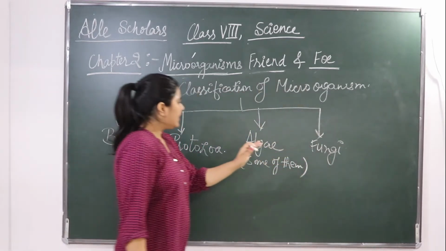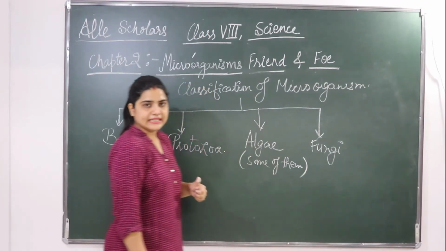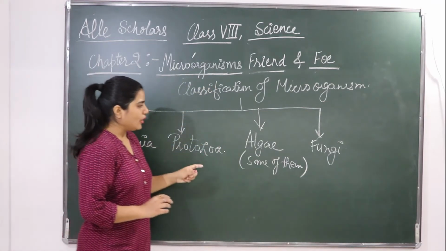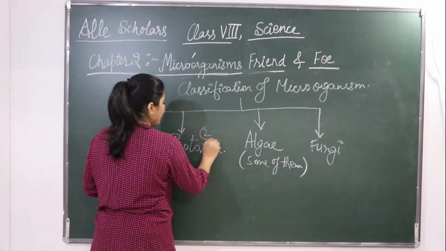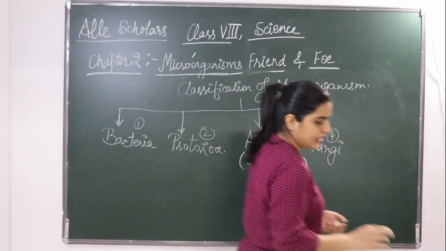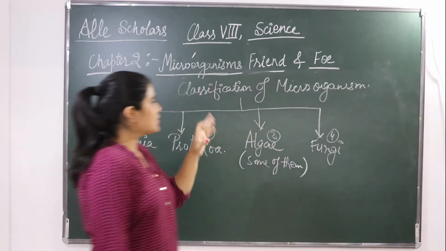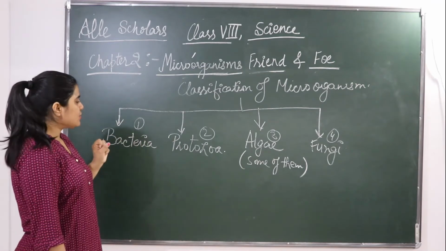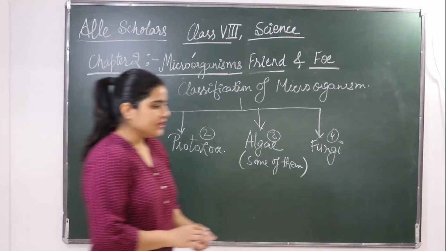So fungi, bacteria, protozoans, and some of the algae: this is the classification of microorganisms. There are 4 categories: bacteria, protozoa, algae, and fungi. Now I shall be showing you the images of each, how they look and how they can be viewed. So let's see.